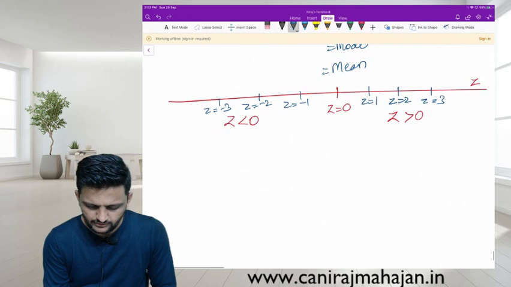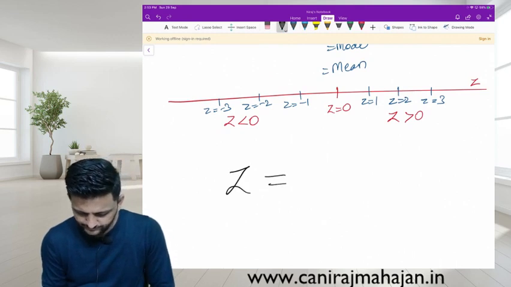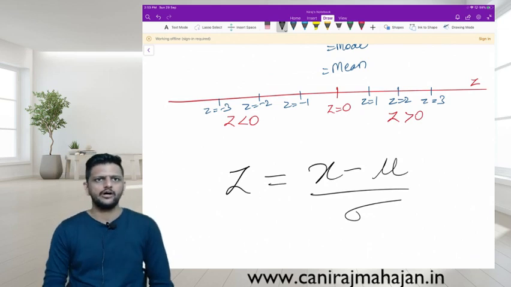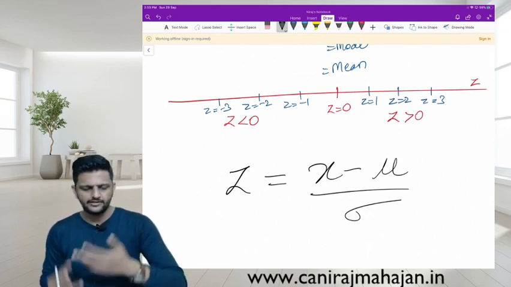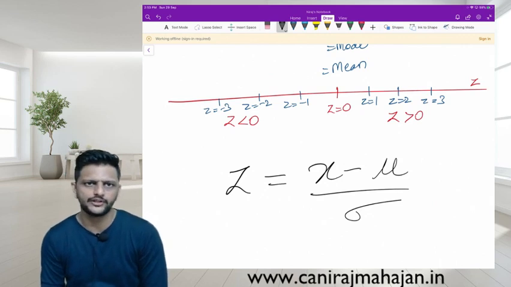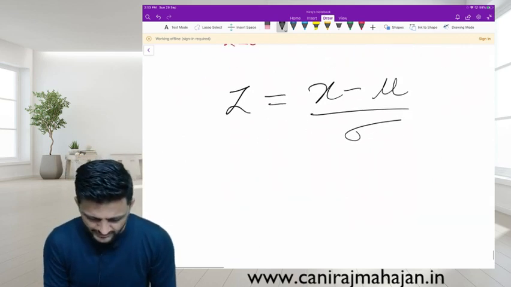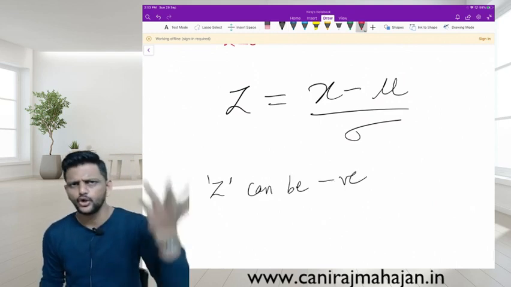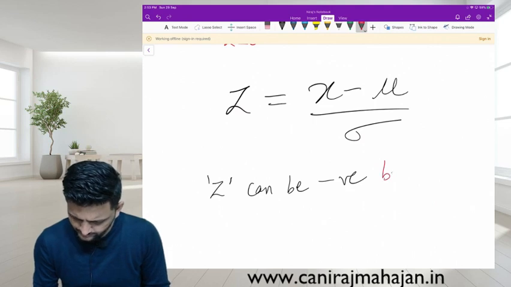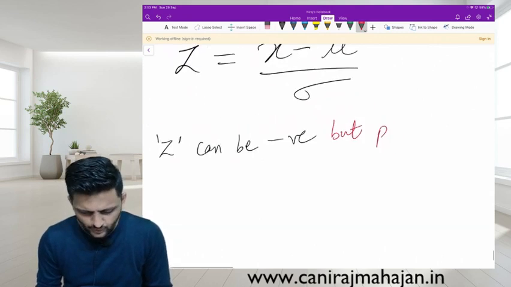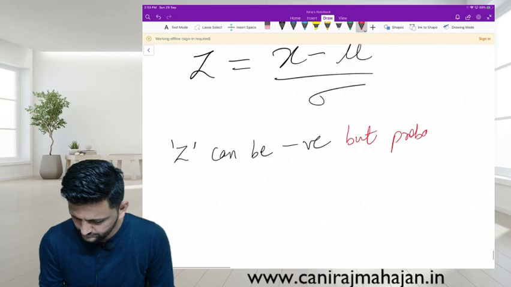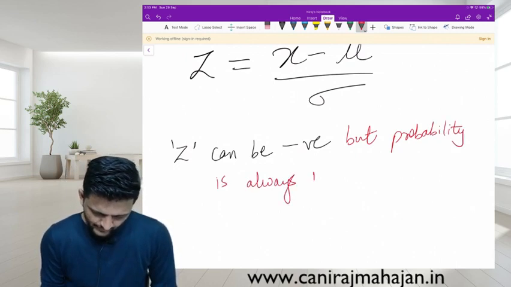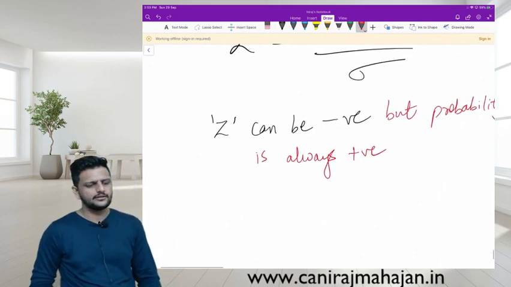So how do we find the value of Z? Z equals X minus mu upon sigma. X means the value the question asks about, mu is the average, sigma is the standard deviation given to you in the question. Z can be negative, but probability is always positive. Remember or no? But probability is always positive.